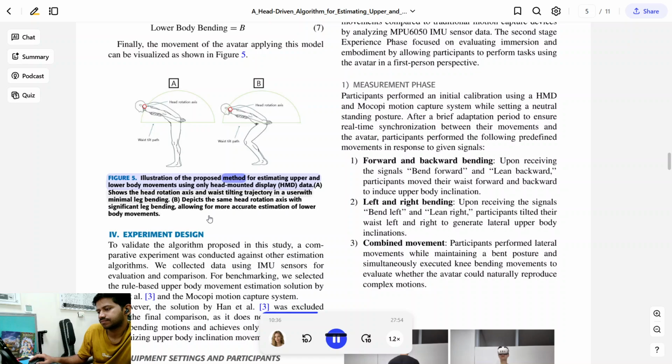Illustration of the proposed method for estimating upper and lower body movements using only head-mounted display data. Shows the head rotation axis and waist tilting trajectory in a user with minimal leg bending. Depicts the same head rotation axis with significant leg bending, allowing for more accurate estimation of lower body movements.